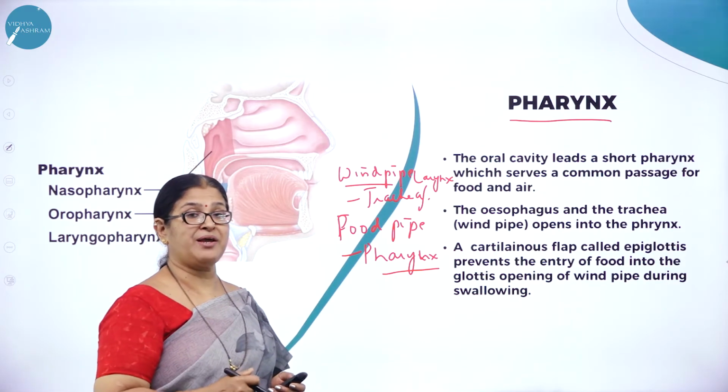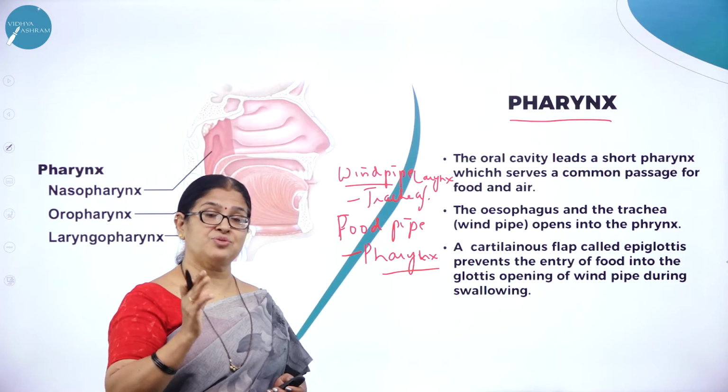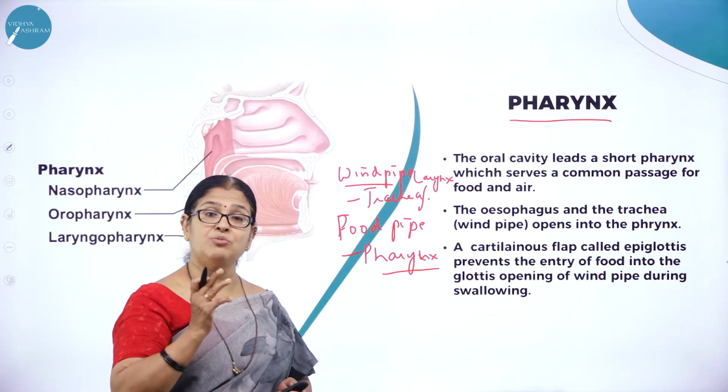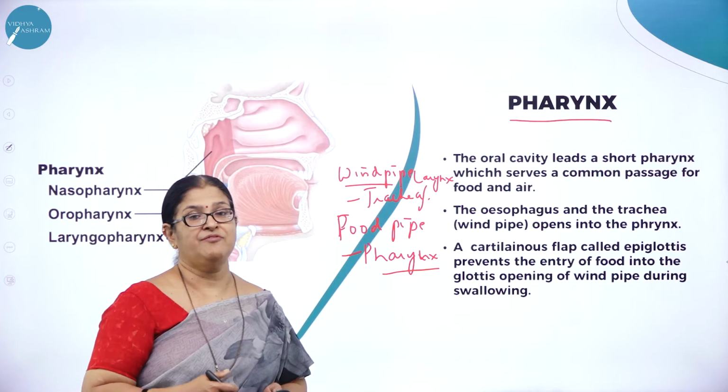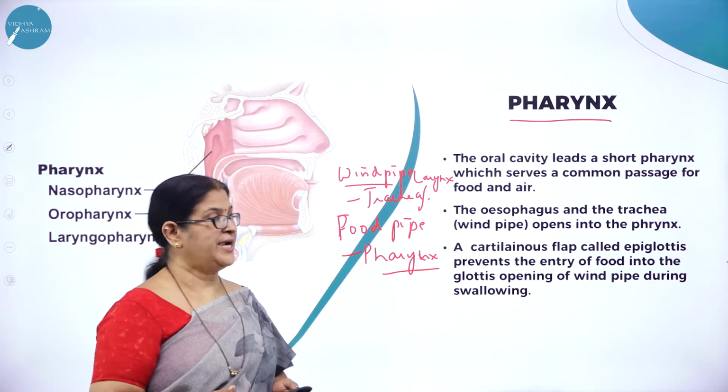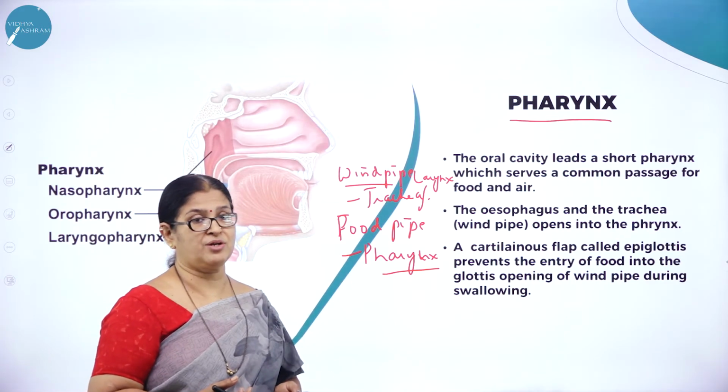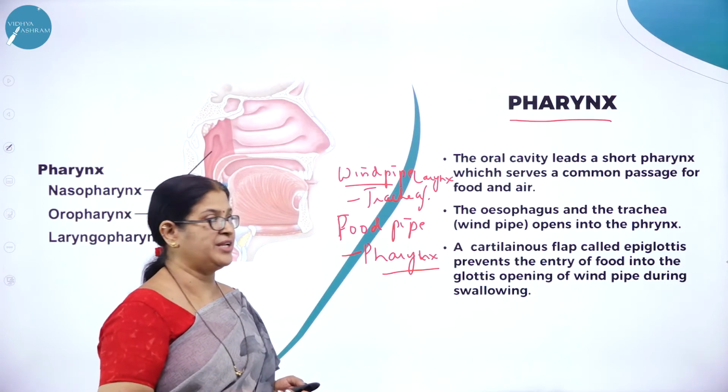And at the same time, very important for what? The larynx is so important because the sound box is found in the larynx. We are able to speak or make sound because of this wonderful organ called the larynx. So both are very, very important.